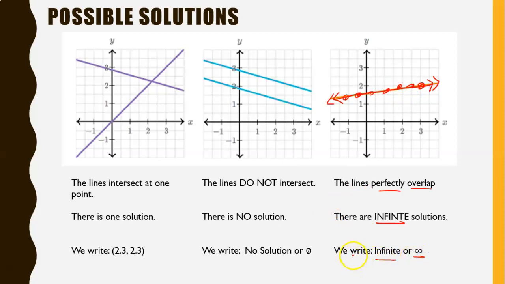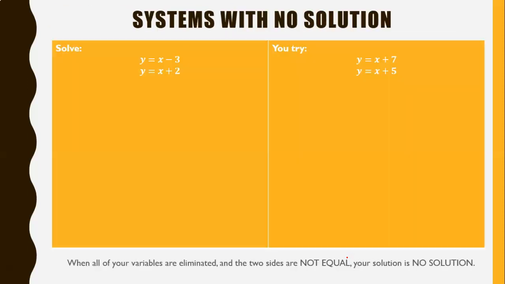You should right now stop and take some notes on this page for the 3 different things that can happen when you solve a system. All right, so let's talk about how we will identify a system that has no solution. So I'm going to do this one, and you're going to do the U-try.